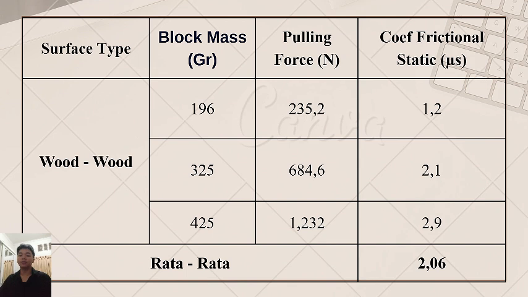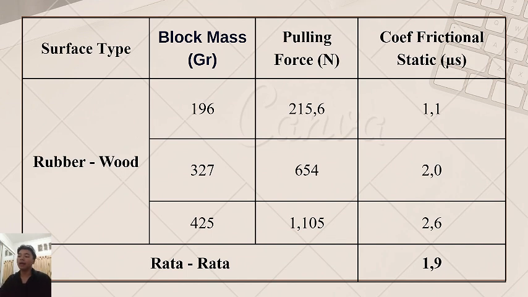And the next is surface type for rubber and wood. The block mass for rubber and wood is 196, number 2 is 327, number 3 is 425.